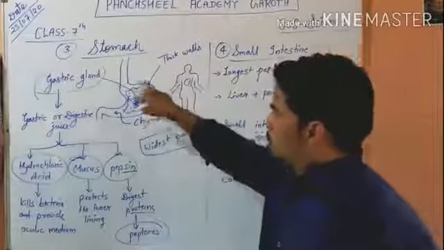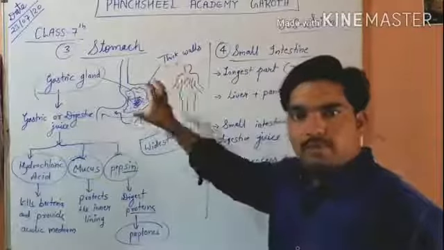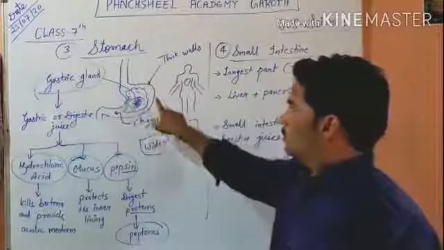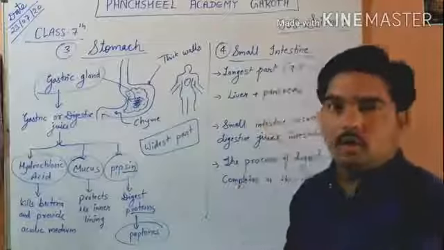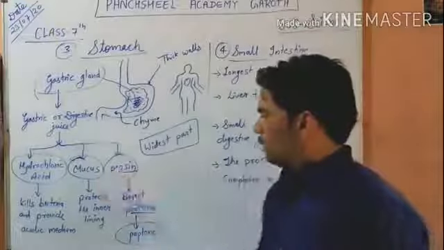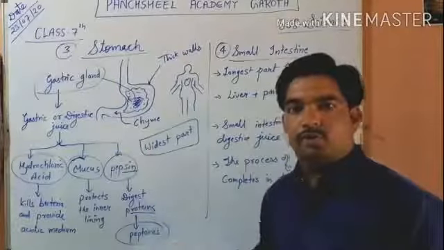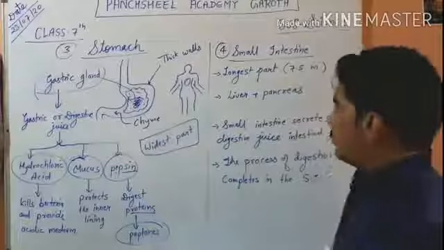So the main acidic medium is here. Food can be digested, but the thick walls and inner lining of the stomach cannot be harmed, because mucus will help it. And protein is converted into peptones, so it can be easily absorbed by our body.